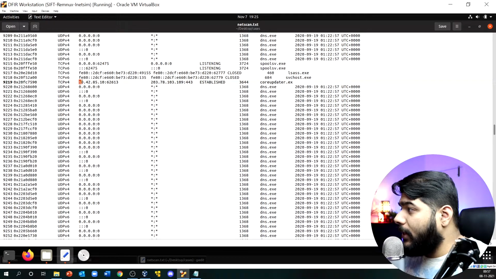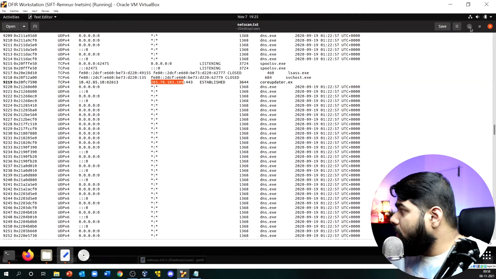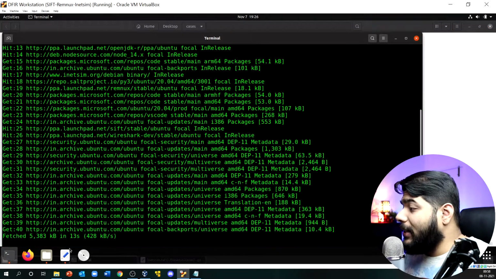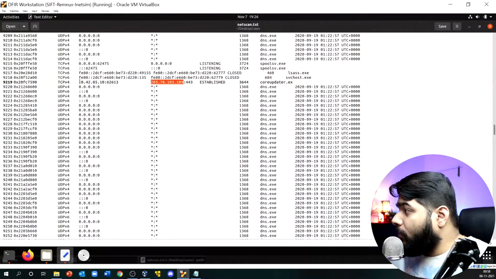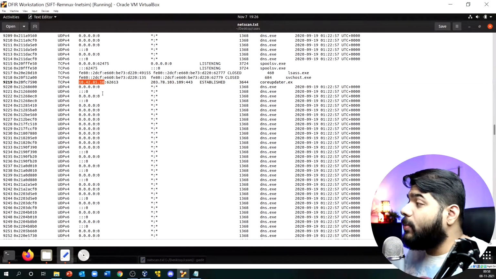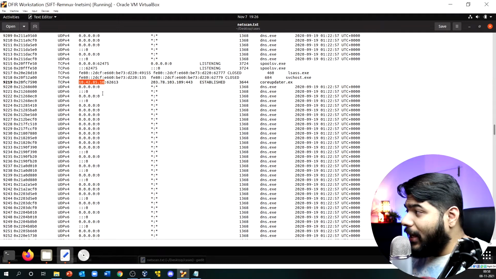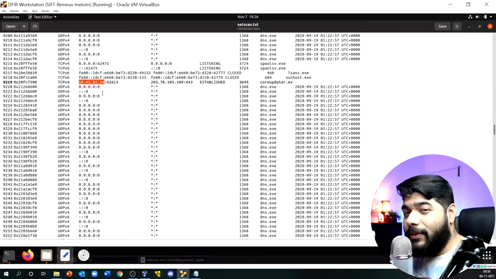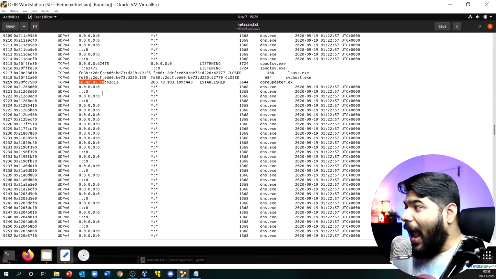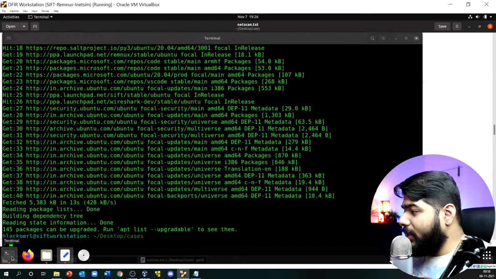From that point we know this is the IP address of our local machine, which was communicating to the malicious IP address that we found. So we need to mention this IP address in our Snort configuration so that Snort can look at it and identify, hey, this is my source, and trigger all of the alerts based on this IP address in the packet capture information. Okay, so we will do the same thing over here.